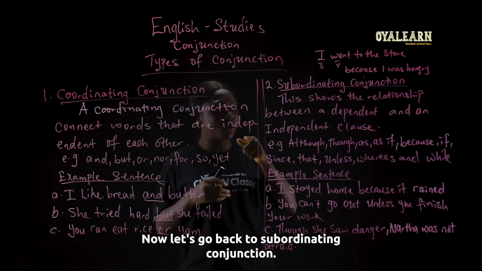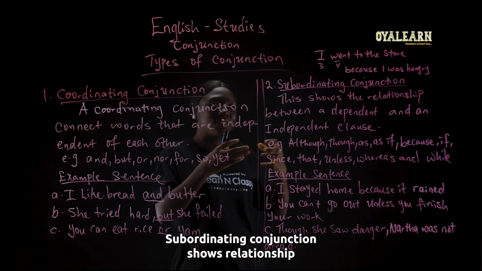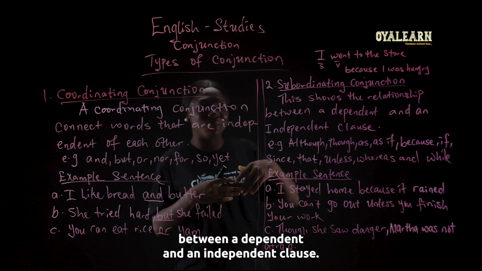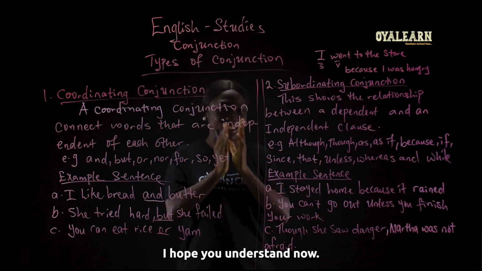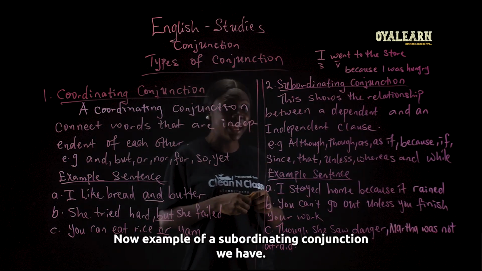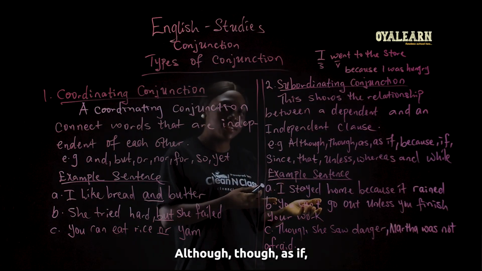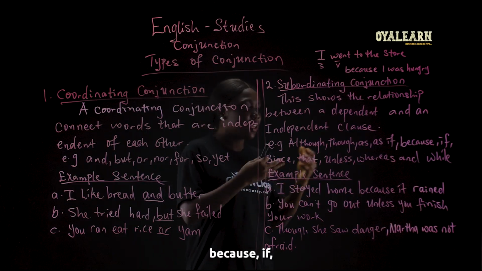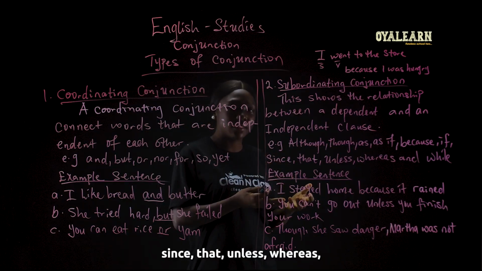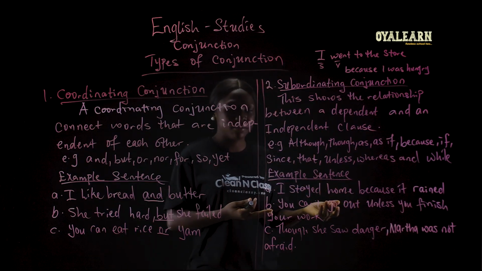Now let's go back to subordinating conjunction. Subordinating conjunction shows the relationship between a dependent and an independent clause. I hope you understand now. Examples of a subordinating conjunction are although, though, as if, because, if, since, that, unless, whereas, and while.